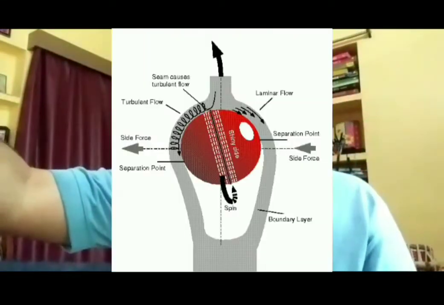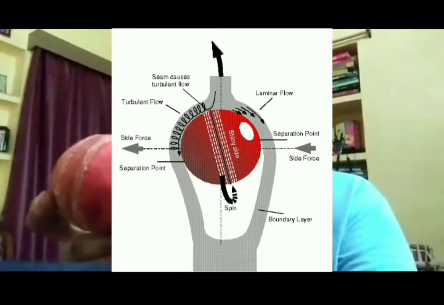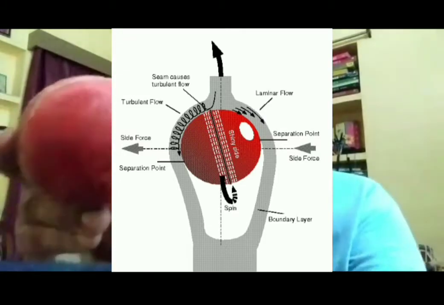So if the ball is pitched here, it will move this way. If the ball is pitched here, it will move this way. That is towards the rough surface. If it is pitched here, it will move this way, because this is the shinier surface and this is the rough surface.